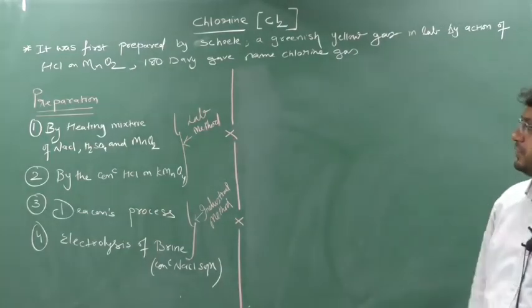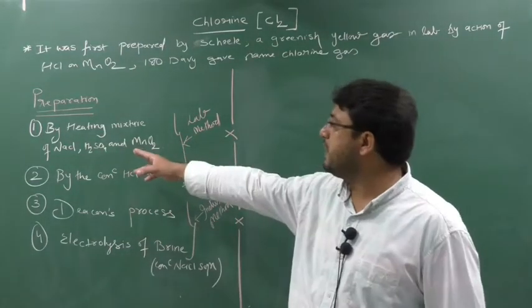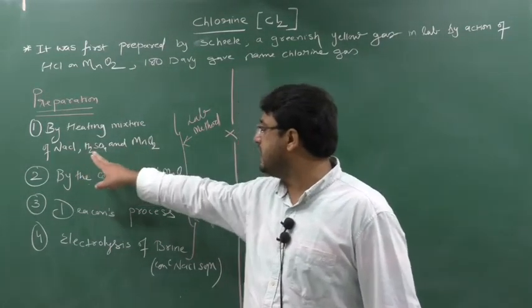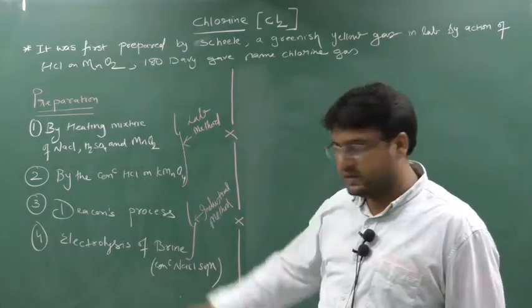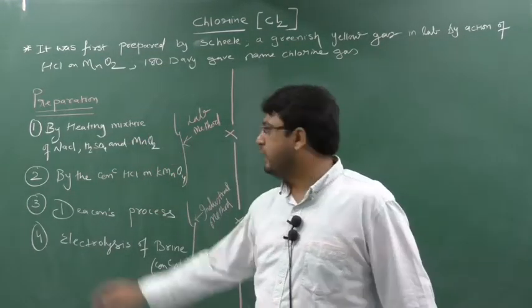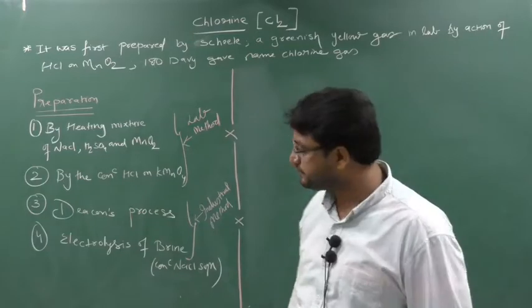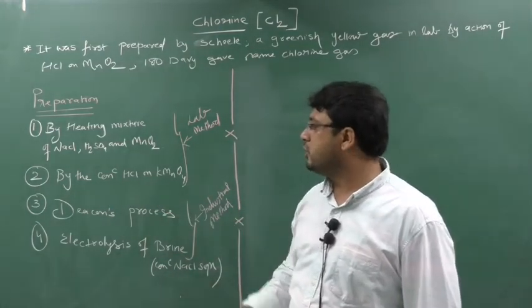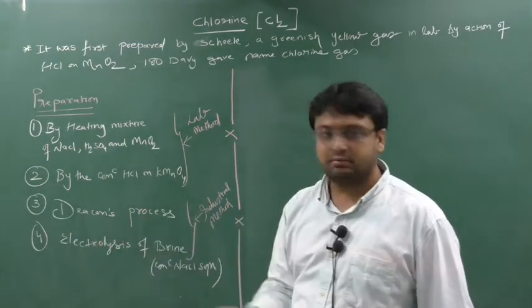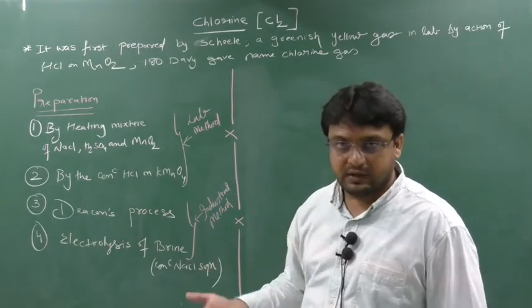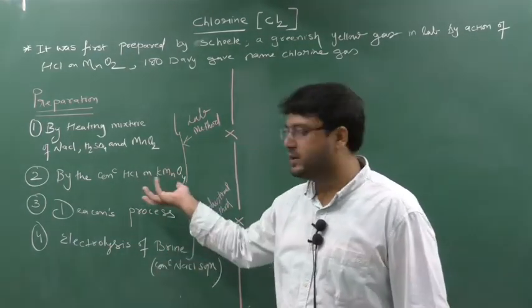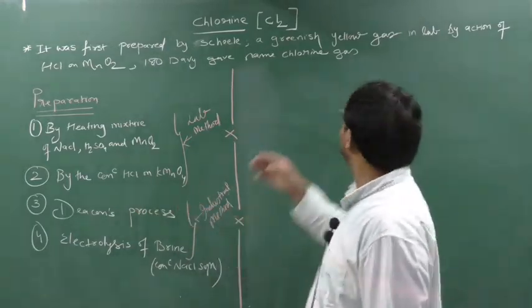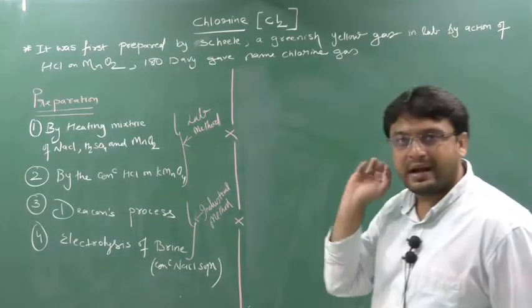So we will see the preparation. First preparation is by heating the mixture of NaCl, H2SO4, MnO2. It's very easy also. I will explain, 1-2 points are there. Then the action of concentrated HCl on KMnO4. Action means not a movie, it will not show any action like a movie. By action means by adding, by reacting.